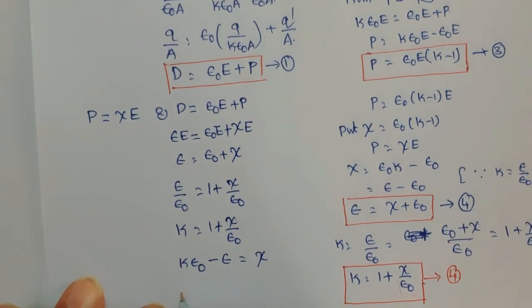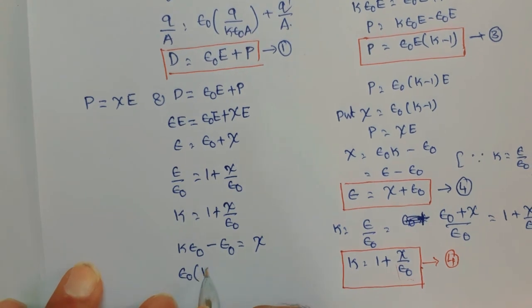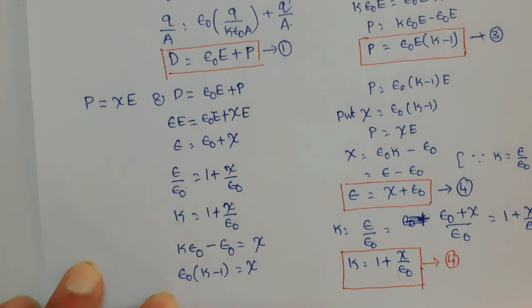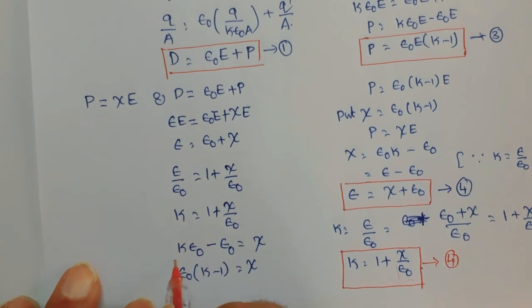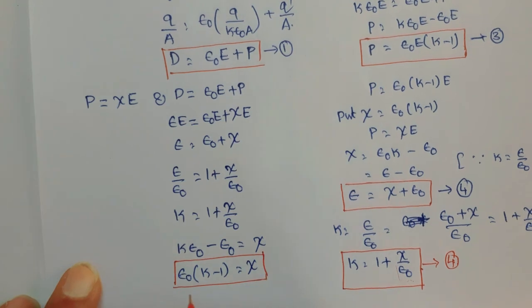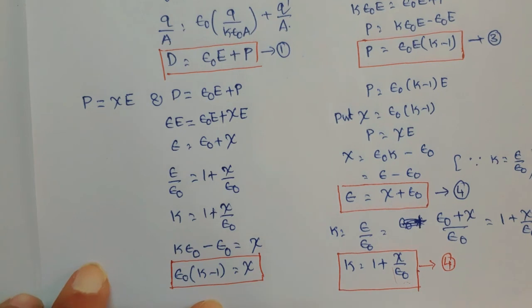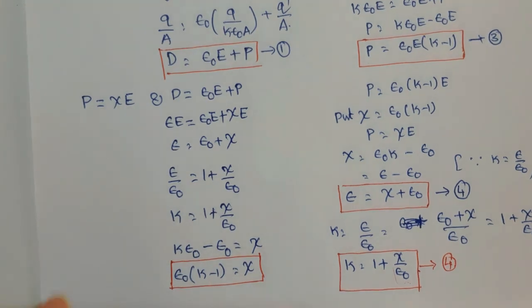Taking epsilon naught as common, k minus 1 is equal to xi. This is another relation. I am writing the same equation in another way by simplifying. Now these are the various equations.